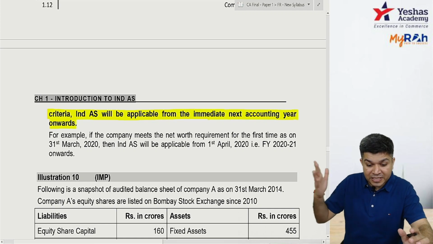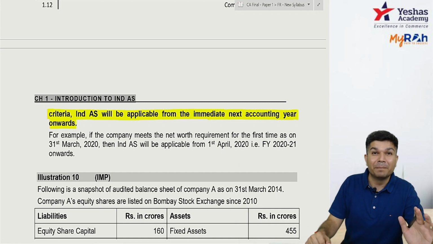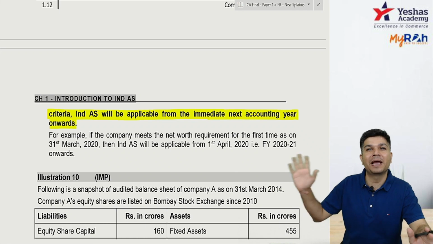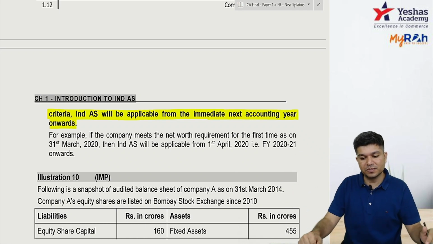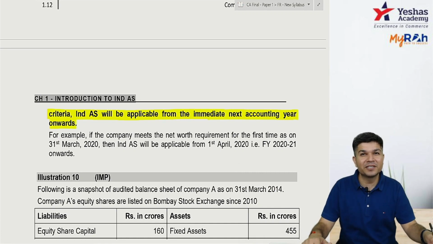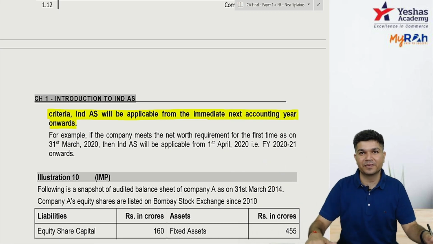Oh, March 20 now it exceeded 250 crore. Okay, March 20 it exceeded, so 1/4/20 onwards it will be applicable next year. This March 20 has ended, next year onwards. So 1/4/20 to 31st March 21, from that year onwards, you will be following IND AS.